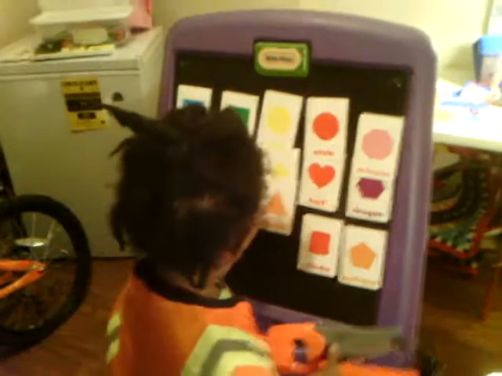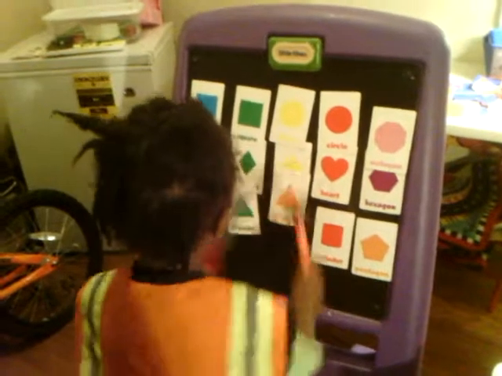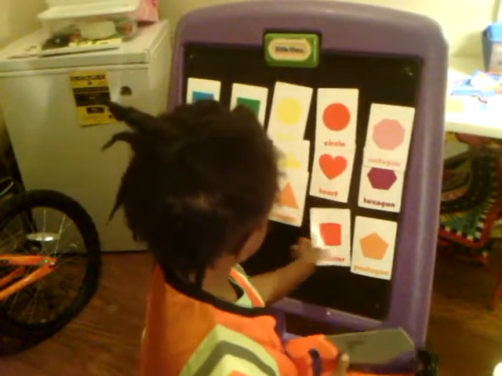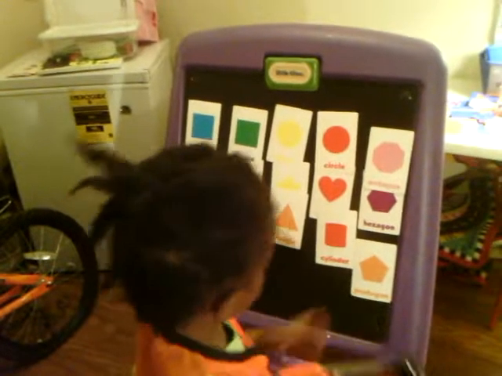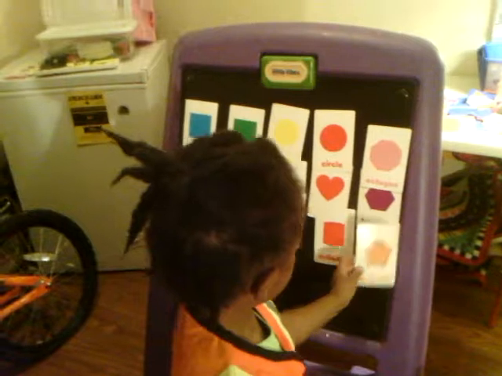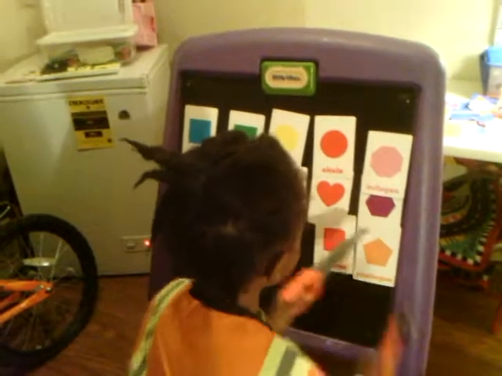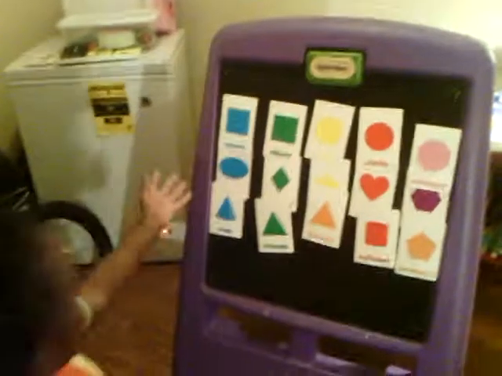Wow. There it goes. Perfect. It's a nice house.